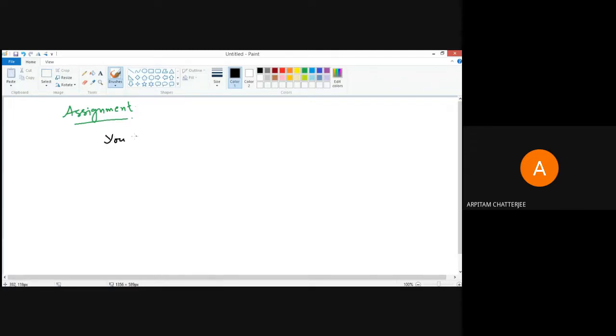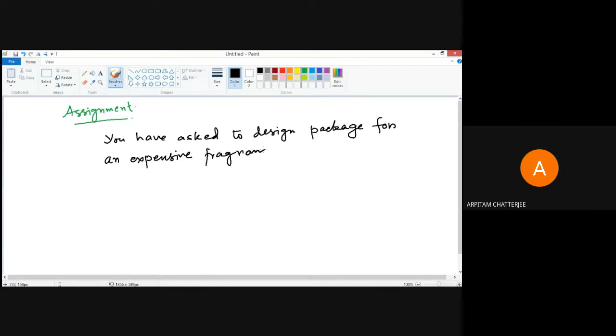say you have been asked to design packaging for an expensive fragrance which will be exported.